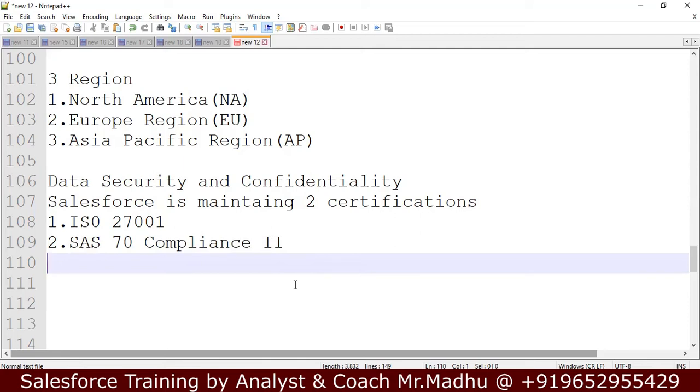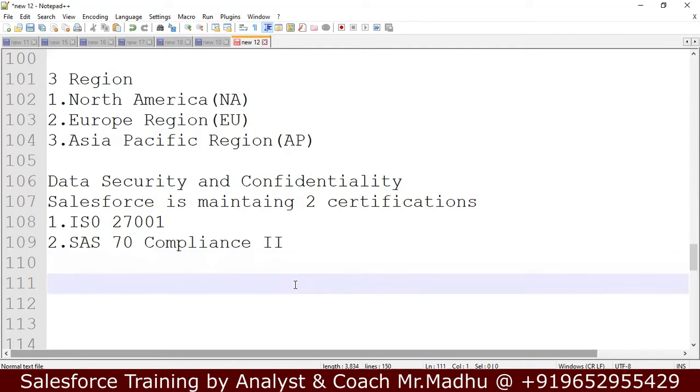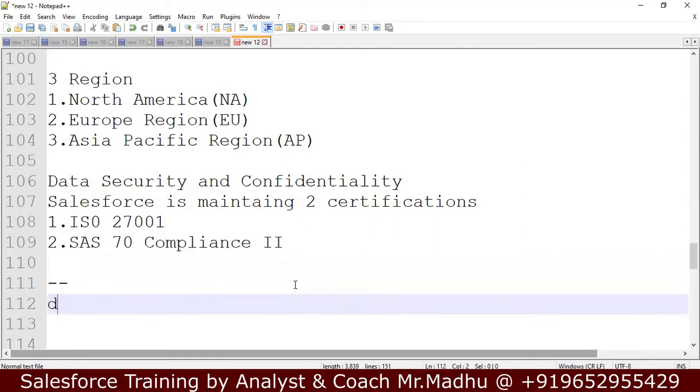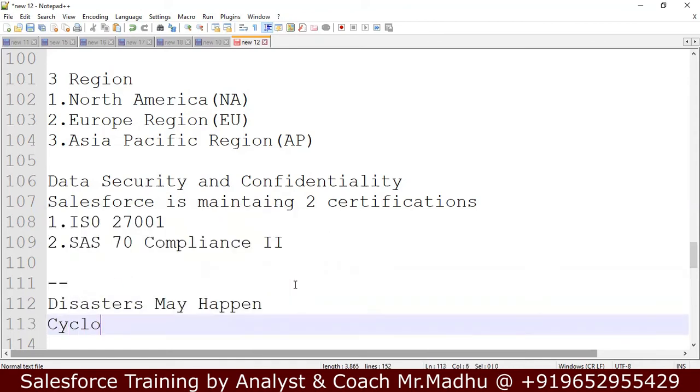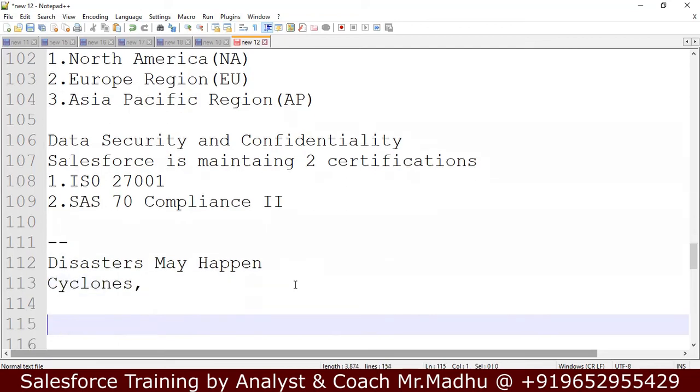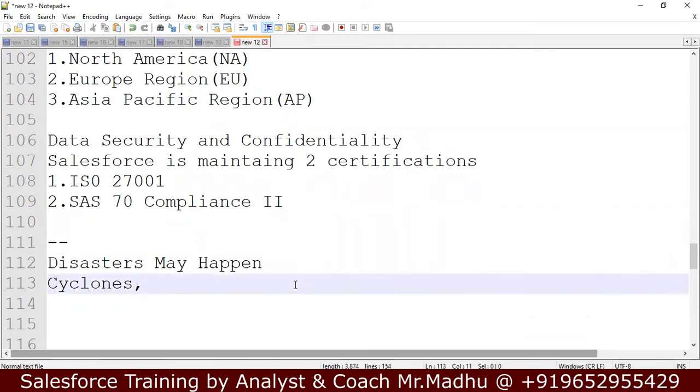Now, one more thing: your data is safe and secure, but sometimes disasters may happen. What are the disasters? Like cyclones. When cyclones happen, the internet connection may go off. There won't be power. At that time the client is accessing data. If we don't get data, the client's work will get stopped. They can't generate reports.